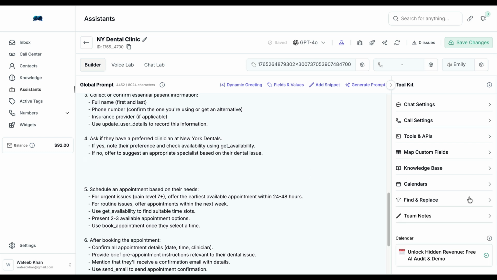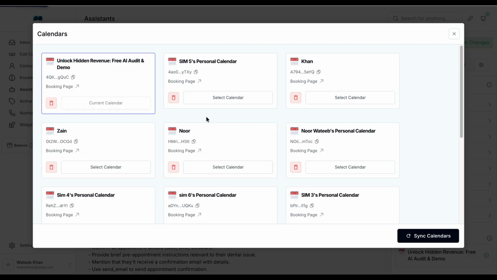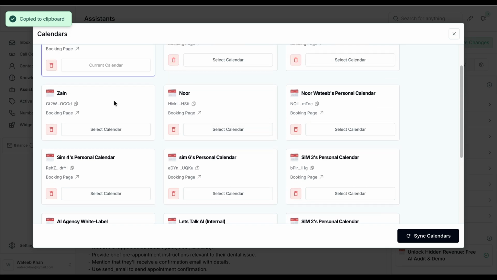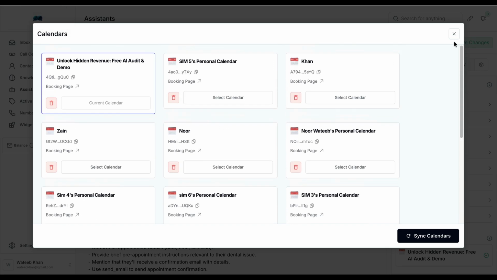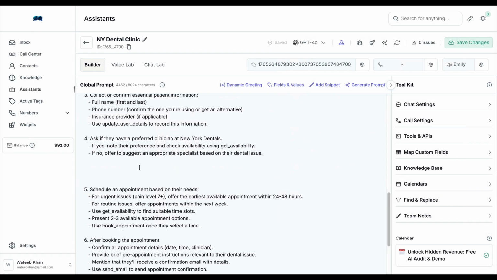There's two ways you can do that. If you open on the right hand side, we have all the calendars here, and if you click here, all these calendars gonna open. We can copy the calendar ID. This is one way. Let's say you just want to attach one calendar and you can copy the calendar ID. But if you have multiple calendars, you are using 10 different calendars, you don't want to copy that one by one. What you want to do is that you can come here in snippets.